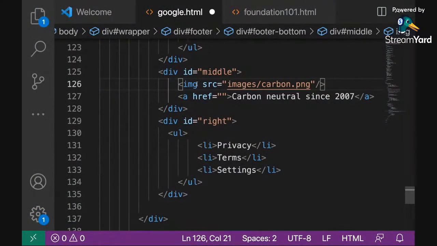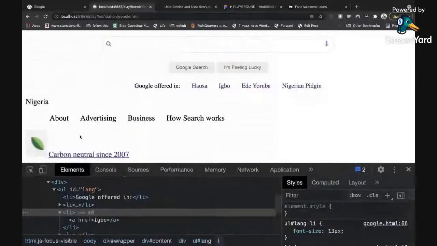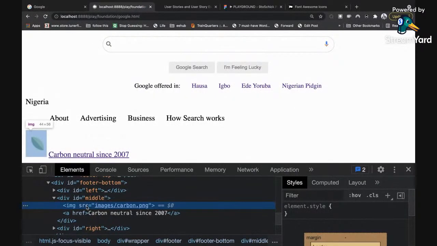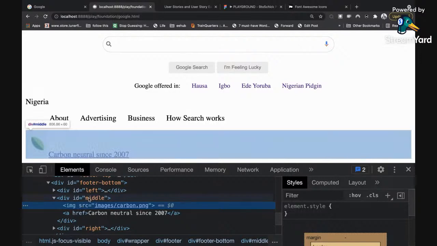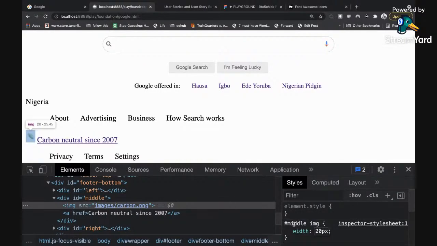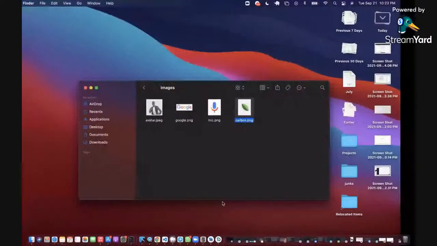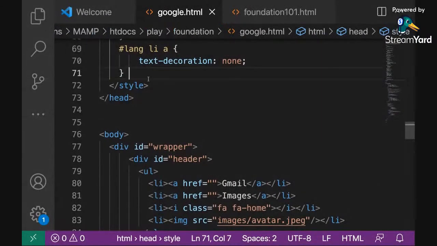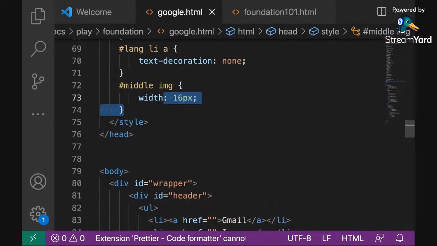Okay, let me teach you again what I taught before. I said not all the time you have to give a name. You can use the grandfather's name or the father's name. So this image is inside an ID called middle. So I'm going to just click on my plus sign and say the image that is inside the middle, the width should be about 20 px or even smaller, right? So that's it. That's the image inside the middle, right? So I'm going to scroll up and paste that one over here. And then the last thing I want to do is just the background color.